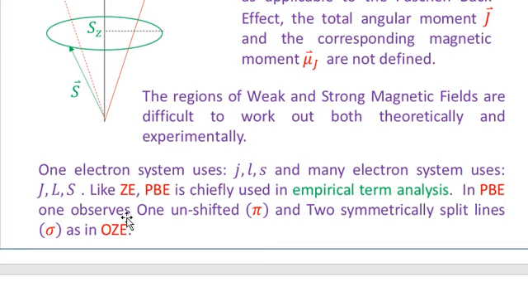In the Paschen Back effect, one observes only the unshifted component, which is the pi component, and two symmetrically split lines, which are called sigma lines, as in the case of the ordinary Zeeman effect. So similarly, in the Paschen Back effect, we observe pi lines and sigma lines, which we shall see in the next few slides.